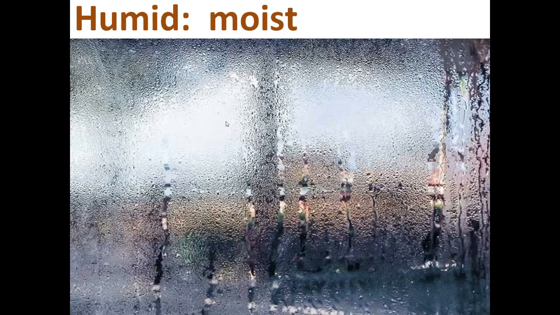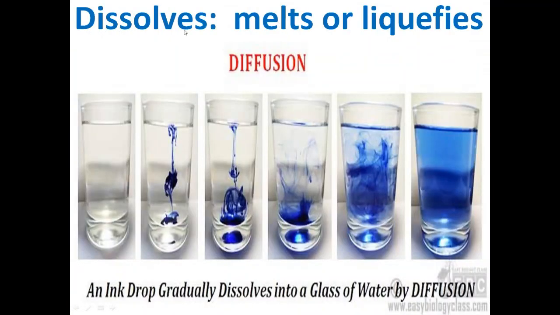Next word is humid. Humid is moist. There is some content of water vapor in the air. We call such an air as humid. We see sometimes the weather becomes so humid, we can observe the droplets forming on the glass surfaces because of the water vapor content in the air. So we call such a weather as humid weather. Here we can see the water vapor that is condensing on a glass surface. This is because of the humid air, because of the water vapor in the air. Humid, moist.